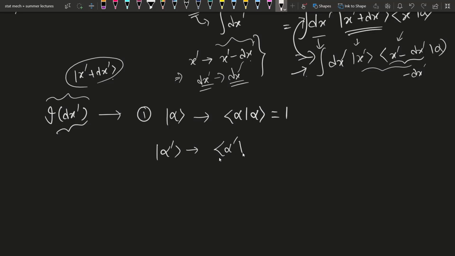So alpha dash will also be 1. Now alpha dash is just I dx dash operating on alpha.